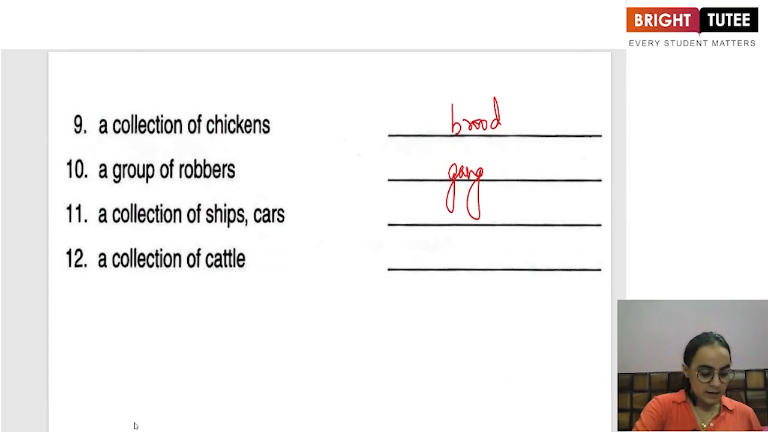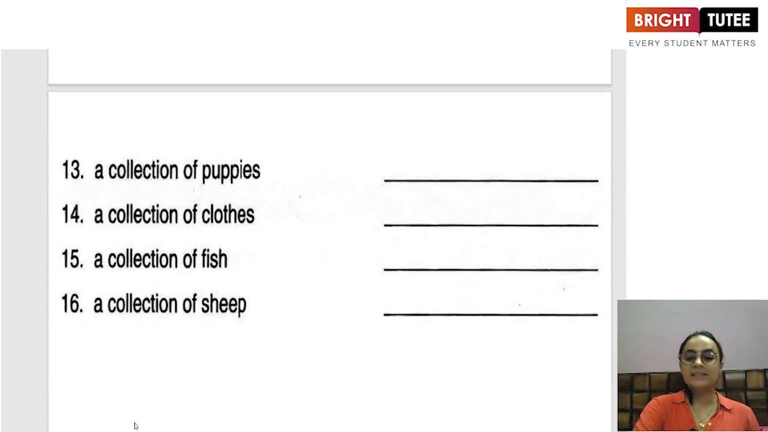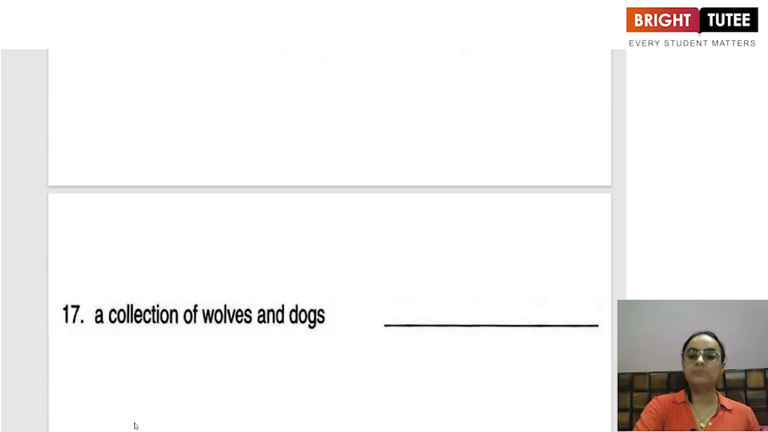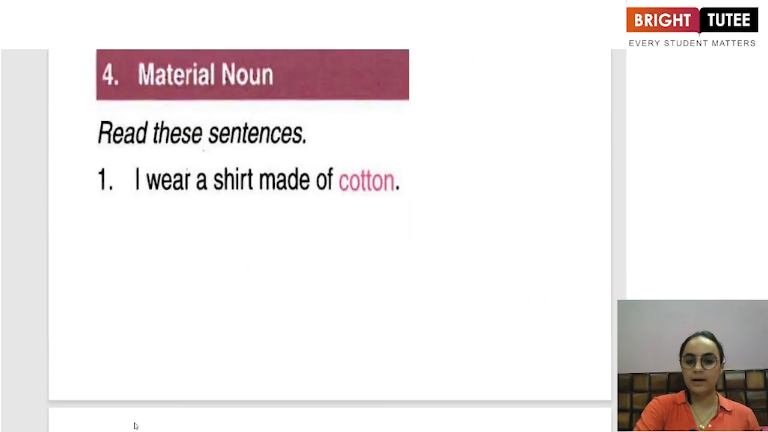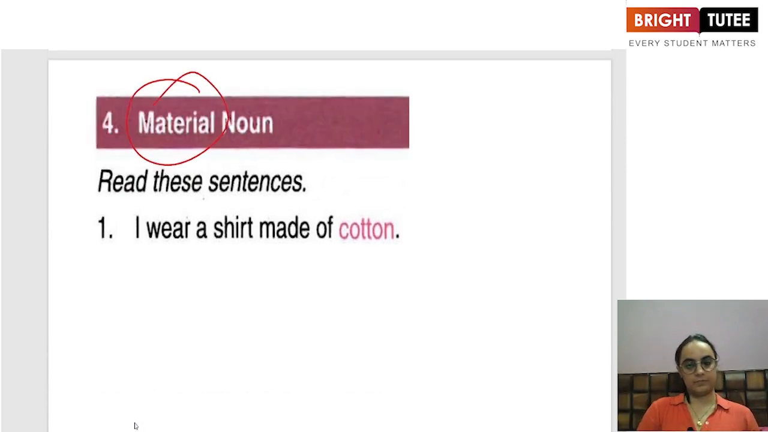Okay. Now next let us talk about what a material noun is. As the name suggests, dear students, what do we understand by a material? Material means what something is made of. Cotton, jute, wood, metal, gold, silver, brass, copper. These are all materials that are used to make something or the other. So a material noun refers to the material with which we make something.